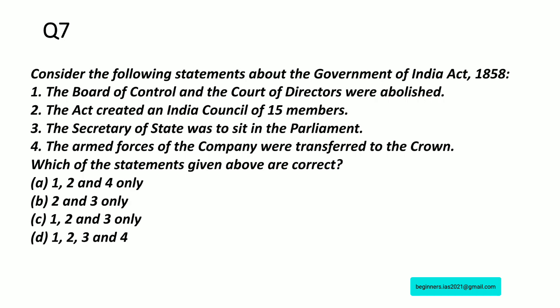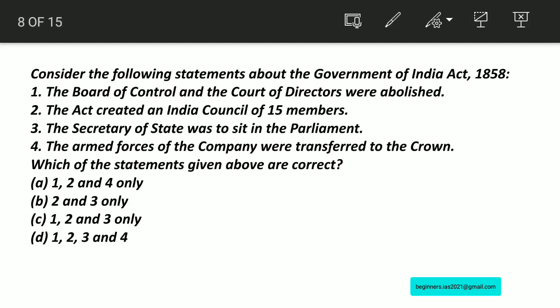Consider the following statements about the Government of India Act of 1858. So kindly note down 1858. Let us check the statements. Statement number 1: The Board of Control and Court of Directors were abolished.